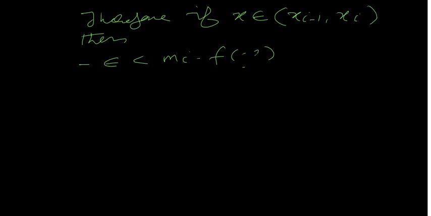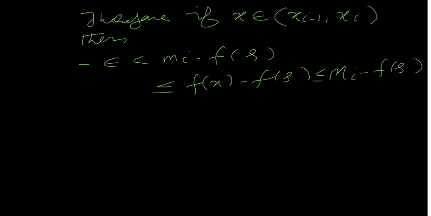Raise it here first. It's f(s) here. Okay, it's f(s). m_i is the same as f(s), which is less than or equal to f(x). But m_i is always less than or equal to f(x) minus f(s), because m_i is the infimum on that i-th subinterval, and f(x) is also less than or equal to capital M_i minus f(s). This is equal to 0, it's less than epsilon.